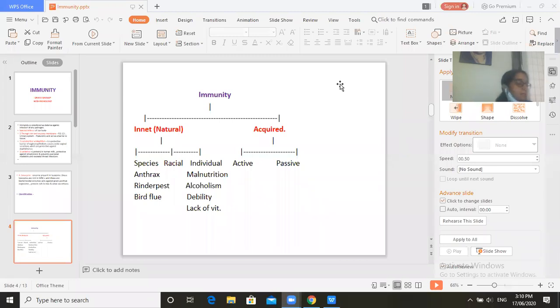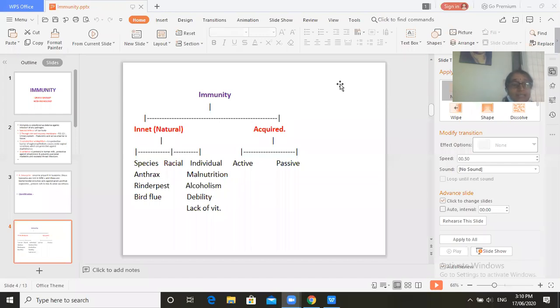This immunity is present or shared in all members of a particular race, that is Asian peoples, African peoples, European peoples or Chinese peoples, like that. Racial immunity is restricted to the members of that particular race. Now what are the examples of this particular immunity?